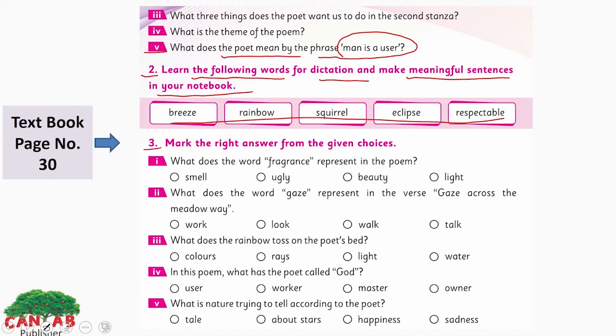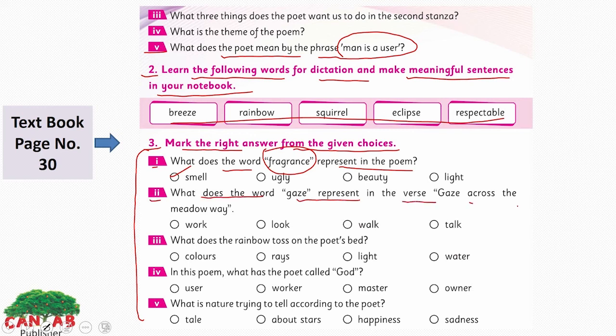The third one here: mark the right answer from the given choices. These are from your poem which we read. So you have to choose one correct option for each sentence. We have 4 options for each sentence here. The first one: what does the word fragrance represent in the poem? Yes, obviously I told you about this. Fragrance means a smell. The second one: what does the word gaze represent in the words gaze across the meadow way?